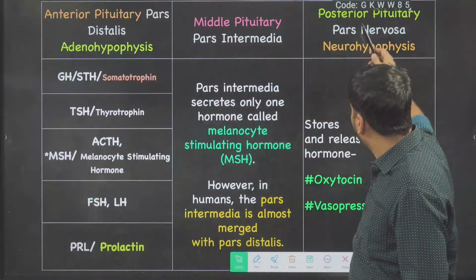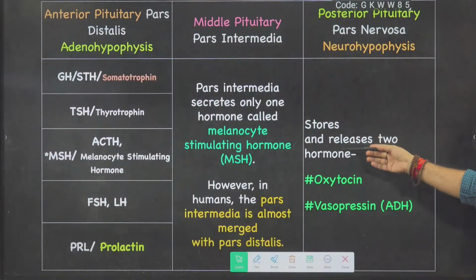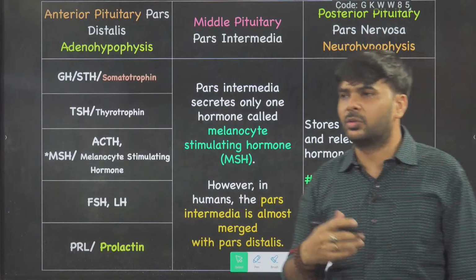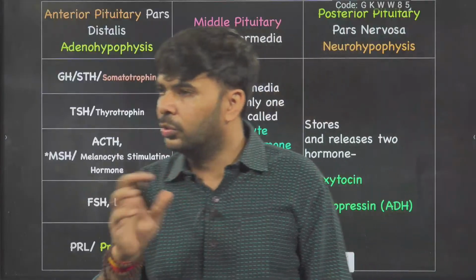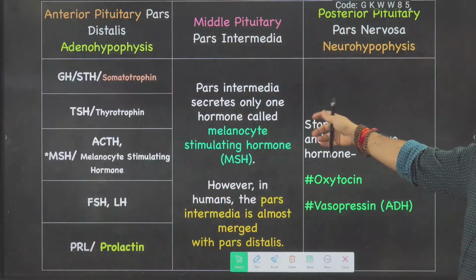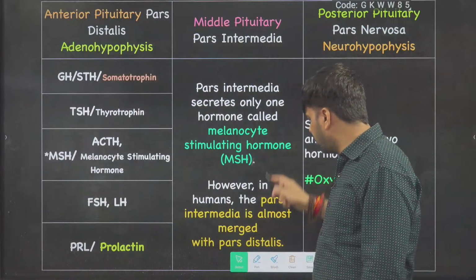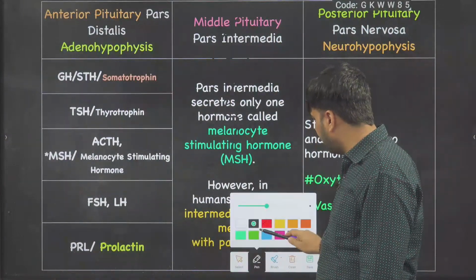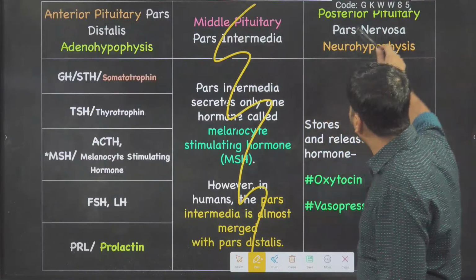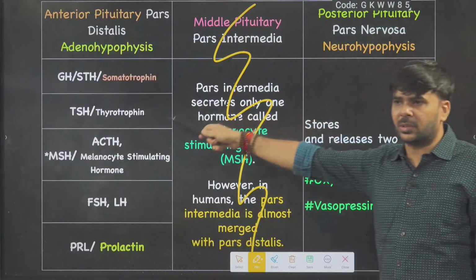Now same as what we discussed, two hormones. Here you can see the posterior pituitary. The posterior pituitary stores and releases two hormones. You ask now, sir, how to write notes? This is your summary notes, what we discussed. Middle pituitary, no need, it is not in your portion. Only go to the posterior pituitary, then the anterior pituitary, I'll explain.